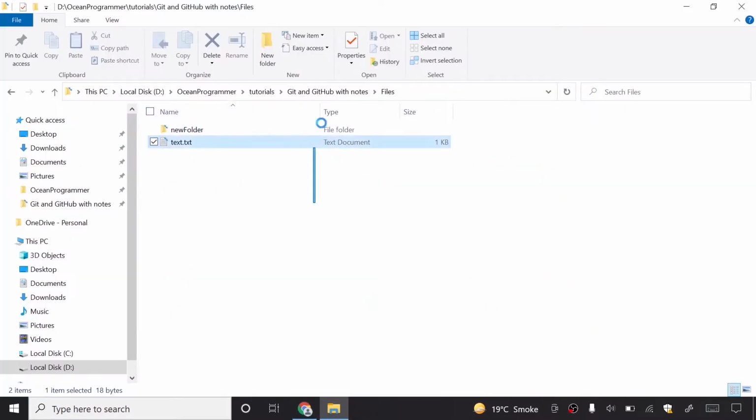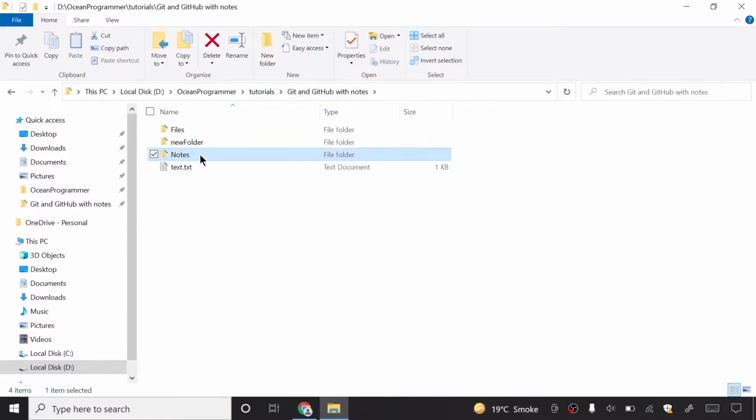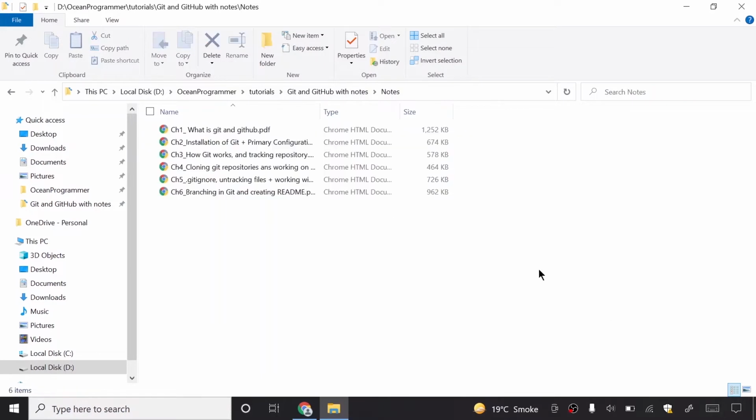So guys, what I thought is I will bring these two files into this folder only. You know why? Because everything will be done in a single repository, this repository. So this is a folder, and in this folder there are the previous files also, and here are the notes also.